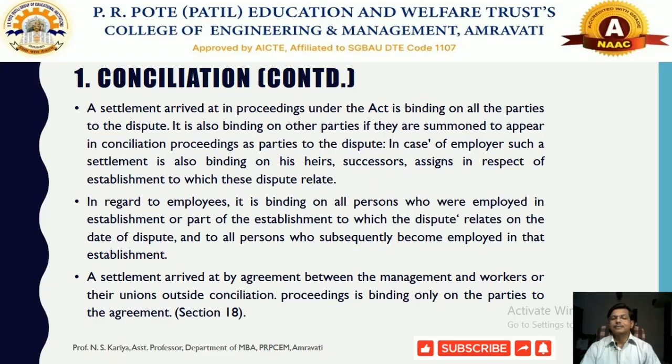Now sometimes, rather than approaching the conciliation officer or board of conciliation, there will be a mutual settlement in resolving some industrial dispute or industrial conflict related matters. The representatives of the management and workers or trade union will take some sort of decision, and that proceeding is binding only on the parties involved in that particular agreement or contract, which comes under Section 18.